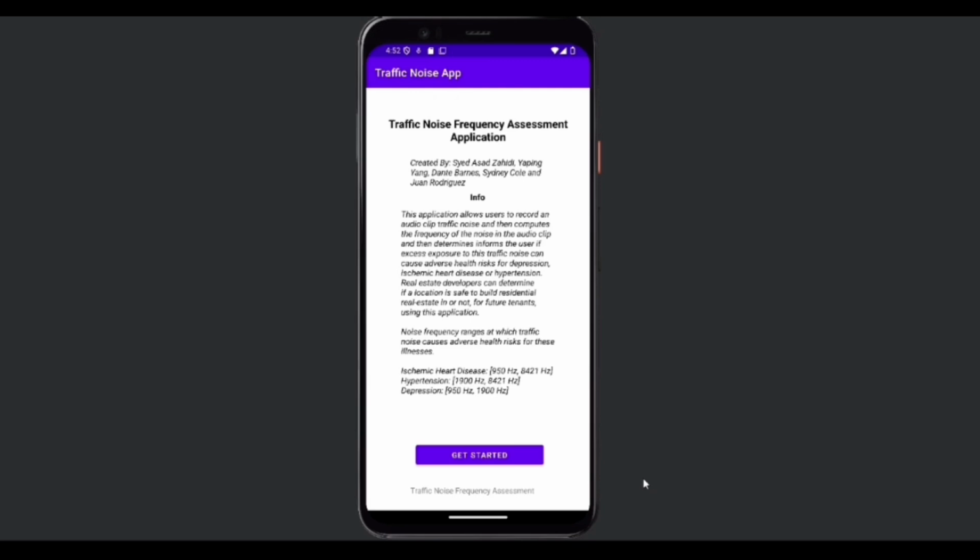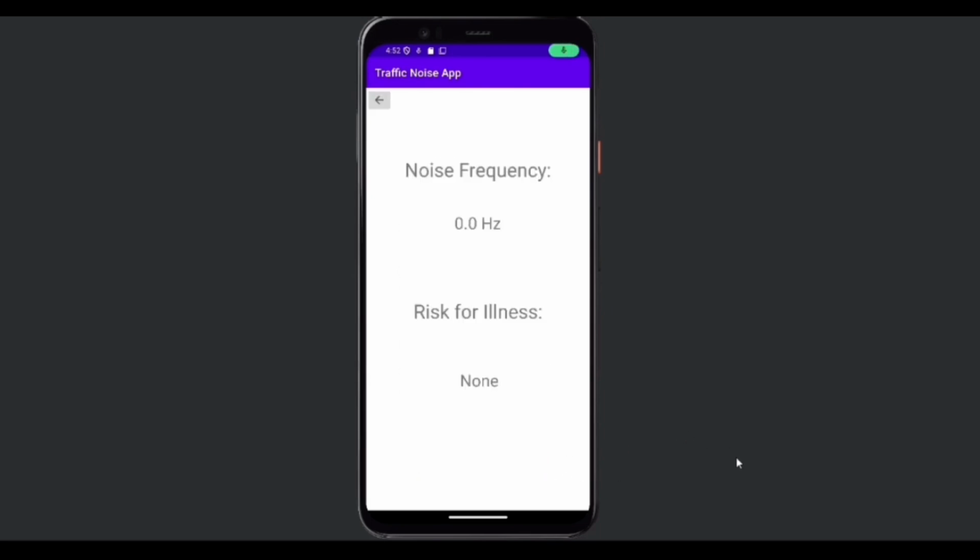When I click on the Get Started button on this page, it leads me to the listening page where the phone's built-in mic will start to pick up nearby audio. I will play 3 noise clips that I found on YouTube, which will be cited in the references that are shown at the end of this presentation. You will not be able to hear the audio clips in this recording since I am using headphones cupped over the default microphone for audio inputs, but I will let you know when I am playing which audio clip.